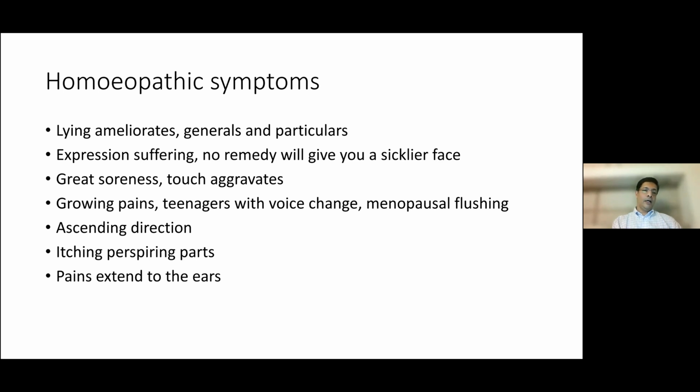And then you will see the three phases of life where manganum is indicated: growing pains like calc-phos or guaiacum, teenagers with change in their voice, and menopausal flushing. You have the ascending direction of the symptoms with the rheumatism, which may begin with the ankles and go upwards, as well as the paralysis, though there's no overt paralysis in an extrapyramidal syndrome. When you test, power is usually fine, but there'll be more difficulty with walking rather than use of the upper limb. So I think in the olden days they were able to test paralysis, but actually if you test power, I think it should be fine. Then itching on the perspiring parts.